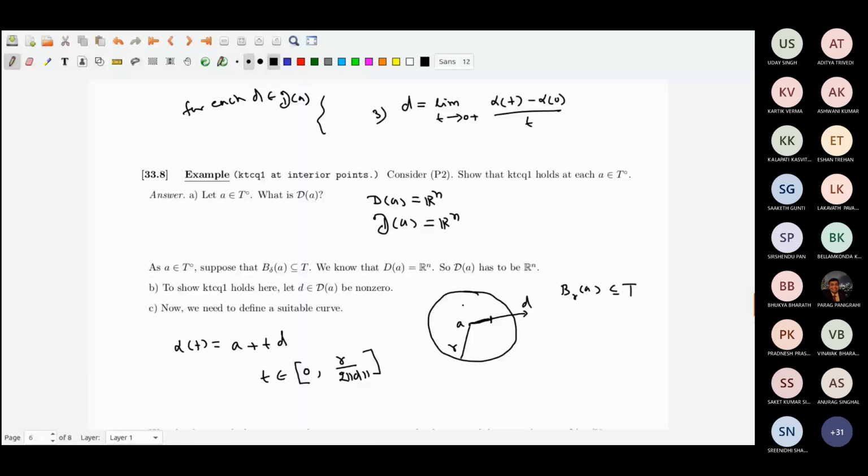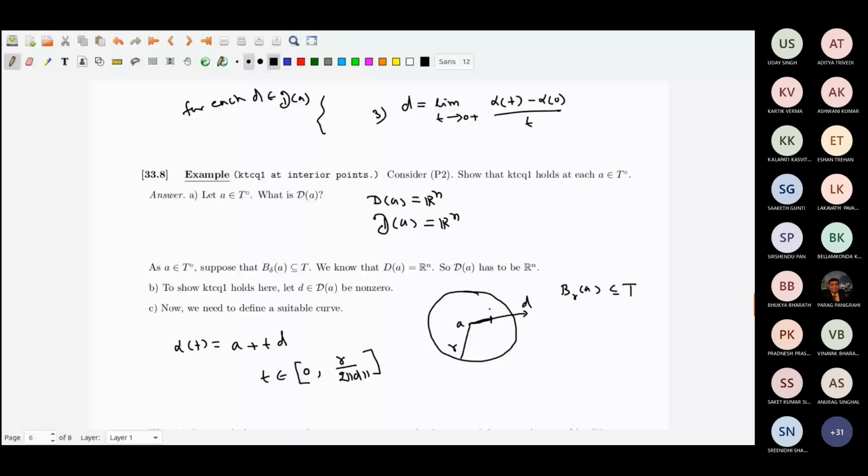So alpha of 0 is equal to A, and as t goes away, alpha t moves away from A to this point, whatever you can call this x.